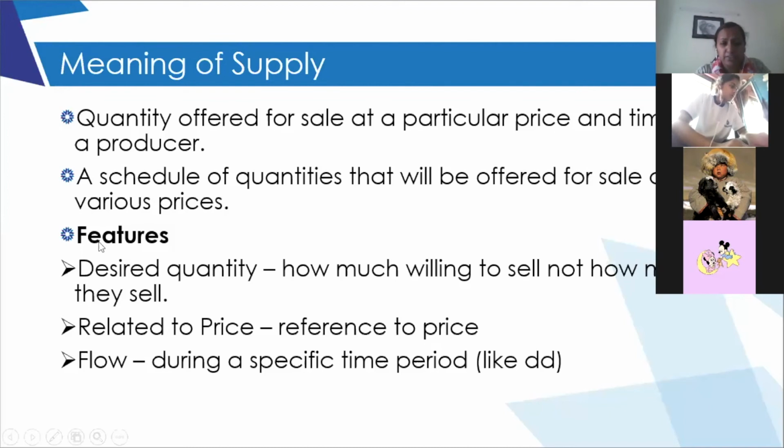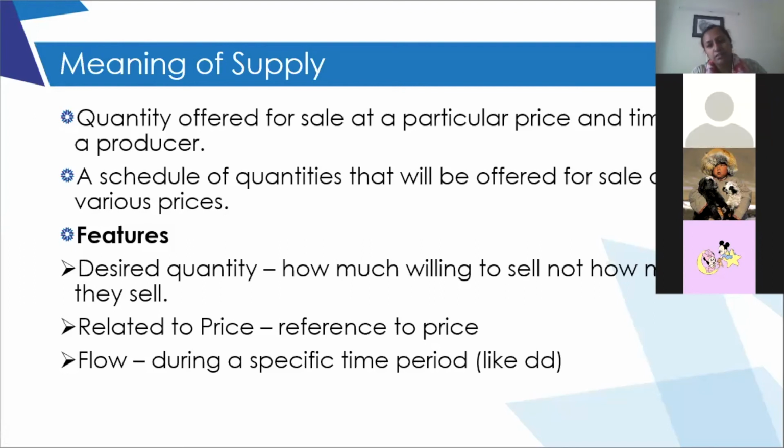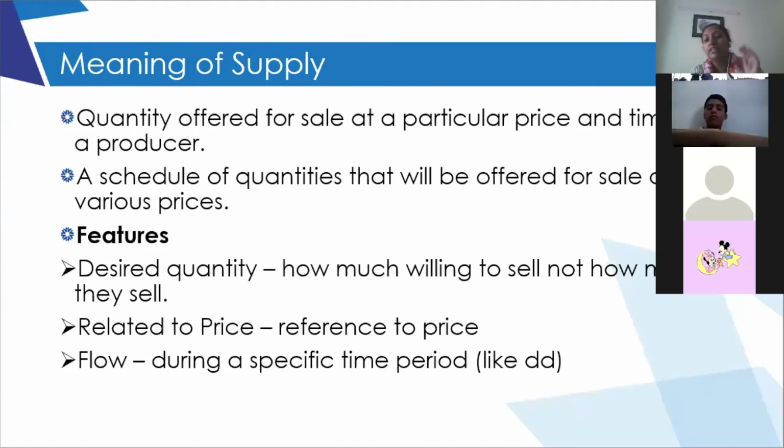There are three main features. First is the desired quantity: how much he is willing to sell, not how much he has to sell. I told you he has 100 quintals with him, but he is not ready to sell it at 100 rupees. He is ready to sell 20 quintals out of it at 120. When the price increases to 130, maybe he is ready to sell 25 quintals. So it is the desired quantity that he wants to sell and not the stock he has to sell. Then, supply is also in relation to price. It is always in reference to price and nothing else.